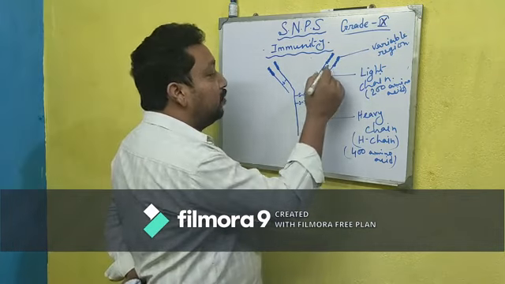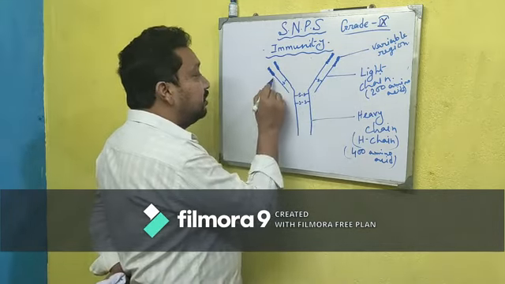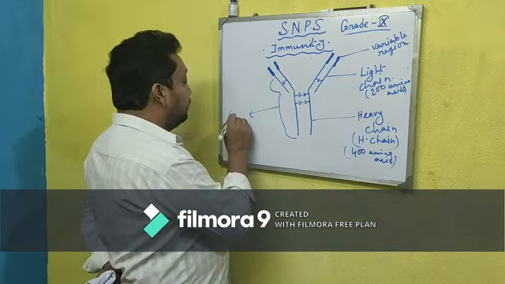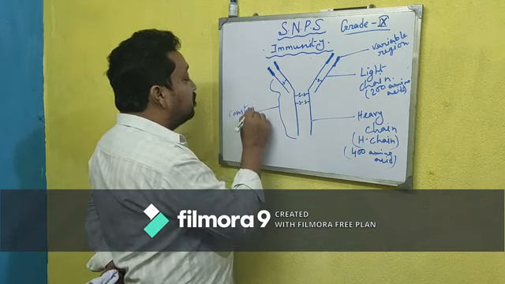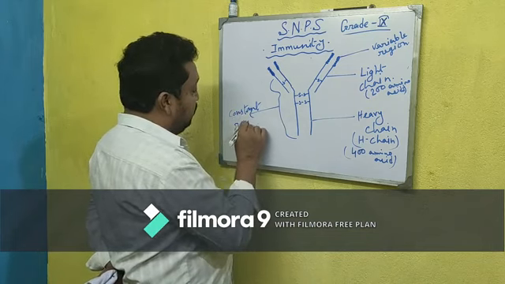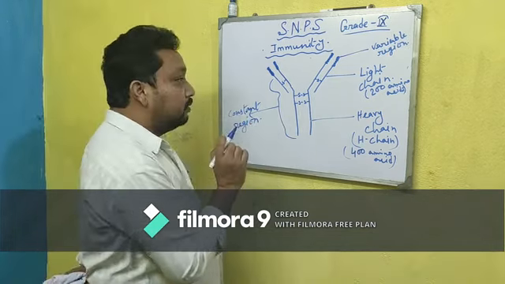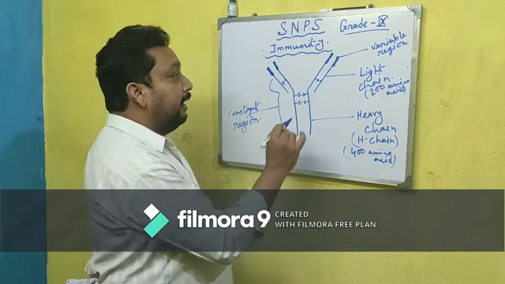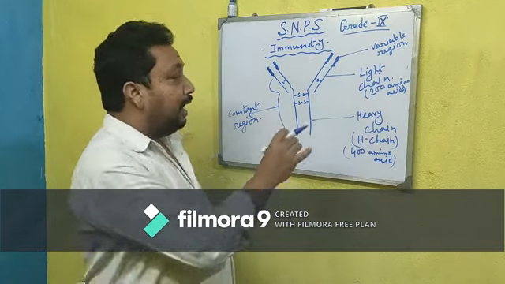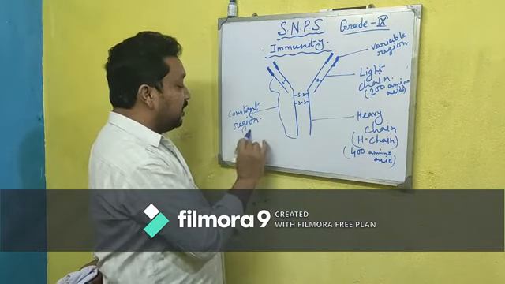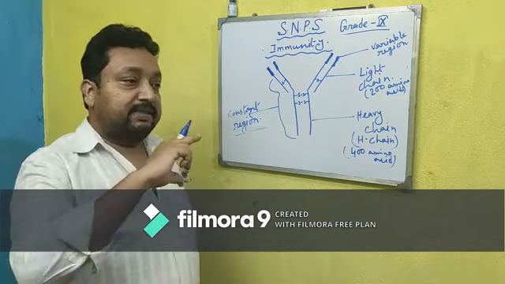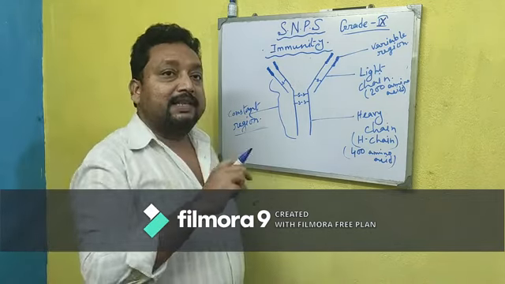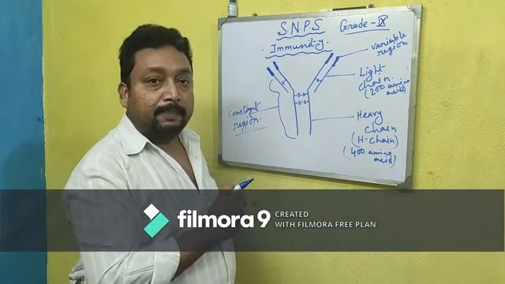The other part is known as the constant region. Except the variable region, the other part is known as the constant region. Constant means that the structure is fixed, and variable means it can change its structure.